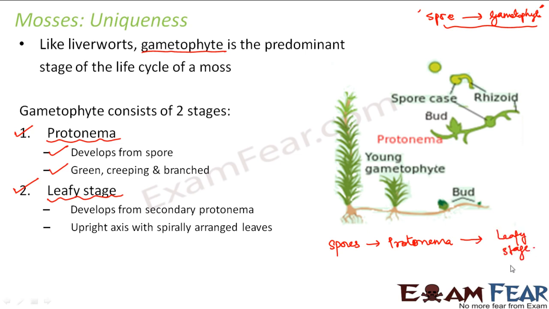So the leafy stage is the final gametophyte. Now this protonema is again divided into two steps. First is primary protonema and then secondary protonema. However, we will not get into the detail of primary and secondary protonema, but this presence of protonema is something which is unique in mosses, and it was not present in liverworts.